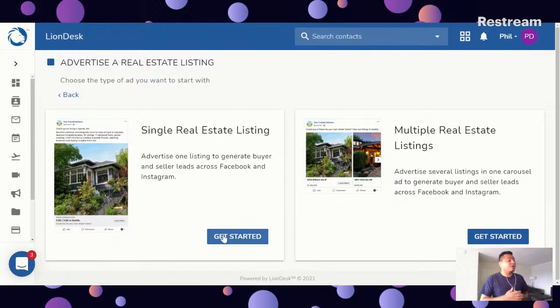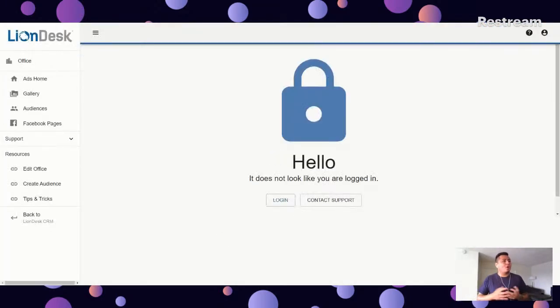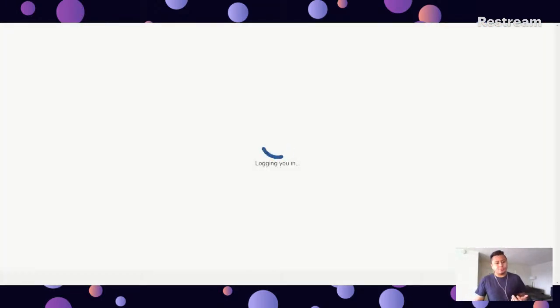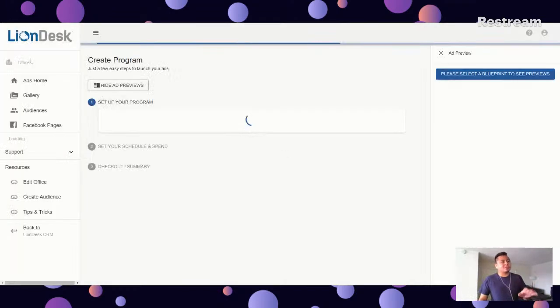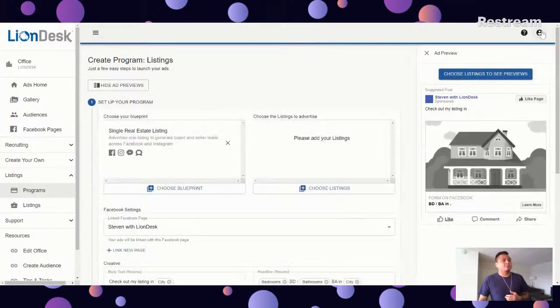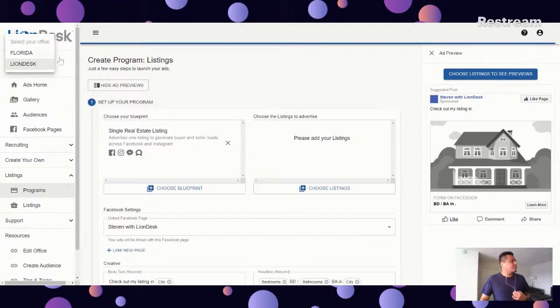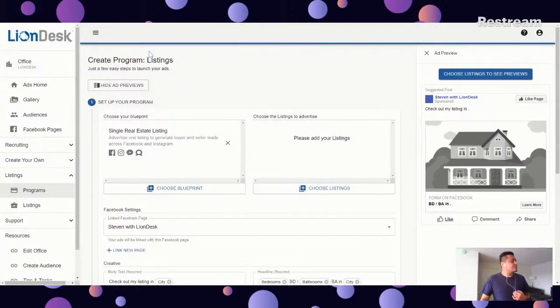Once you click here, you want to click on Get Started, and it's going to open up the ad portal. This is where you're going to go to create your ad. From here, you are going to see your office. Let me see if I can connect, give me 1 second. I want to connect to an MLS so we can pull in listings.